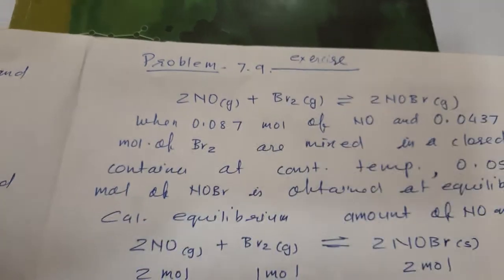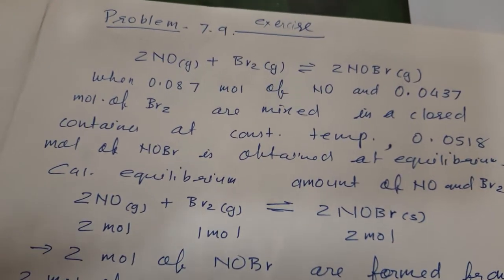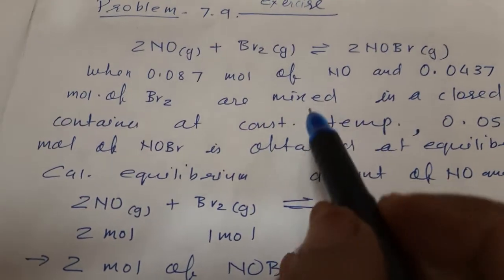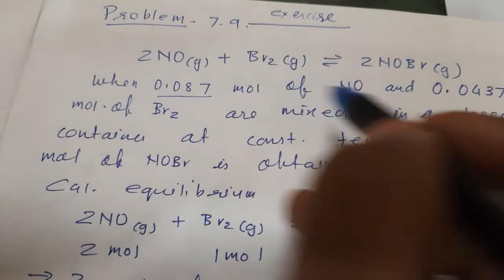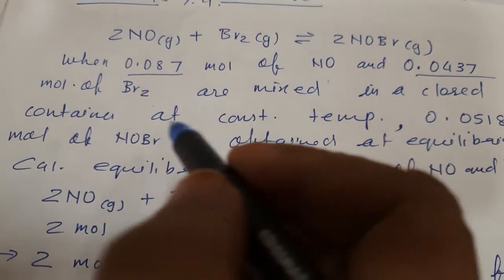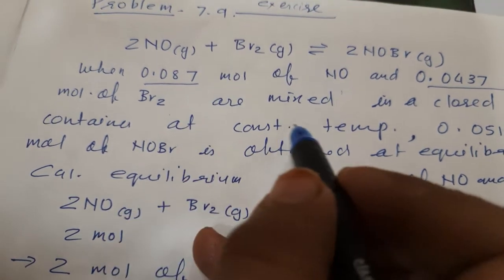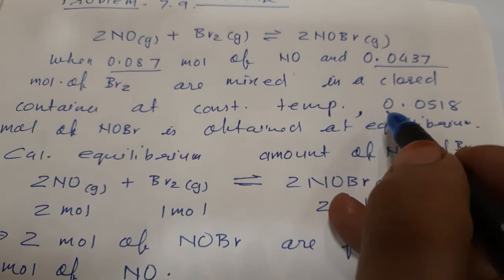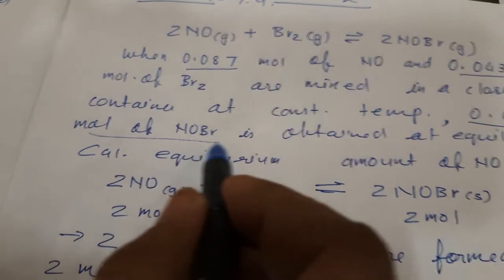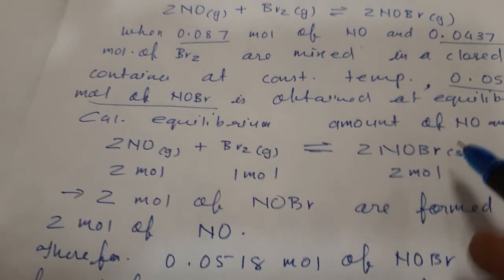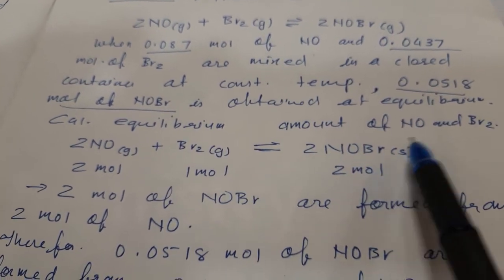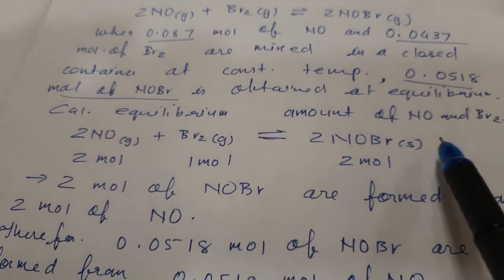What is this numerical? 2NO plus Br2 gives 2NOBr, where 0.87 mole of NO and 0.437 mole of Br2 are mixed in a closed container at constant temperature. 0.0518 moles of NOBr is obtained at equilibrium. We have to calculate the amount of NO and Br2 at equilibrium.